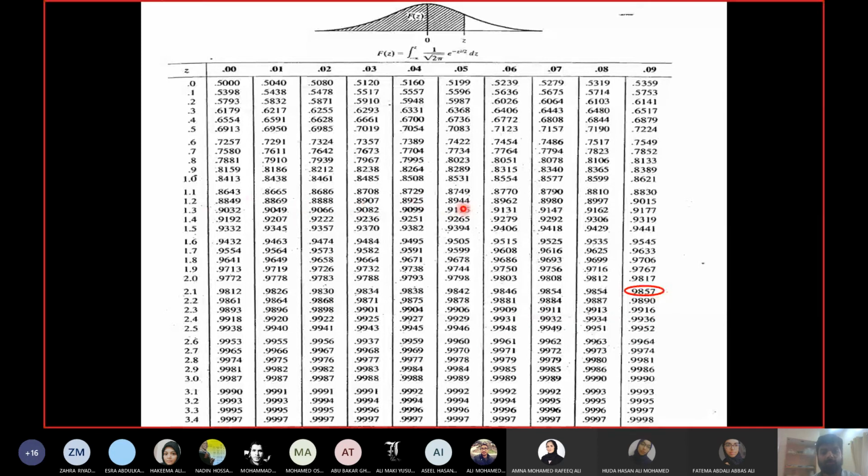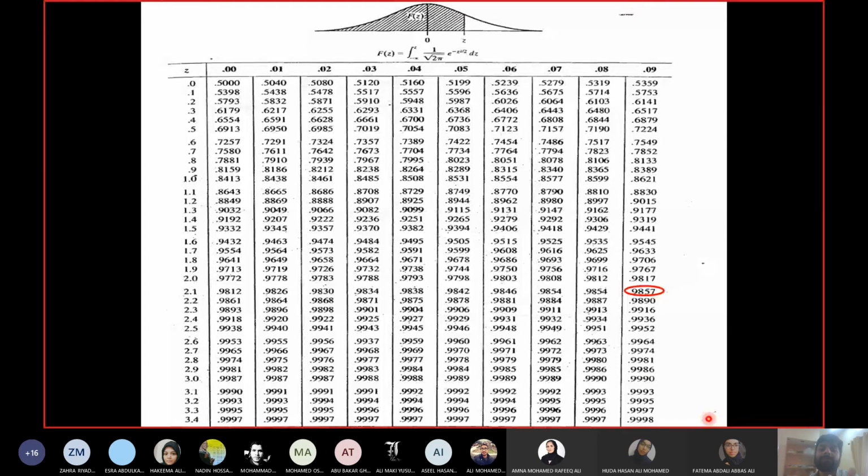If you go along the row, the numbers are increasing, right? So when the z value is increasing, the probability is also increasing. When you come to the last value of the table, it's 0.9998, 99.98%. So any value which is more than 3.49 will have a probability of 100%, because as z values increase, the probability also increases.